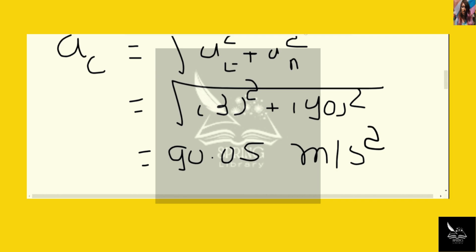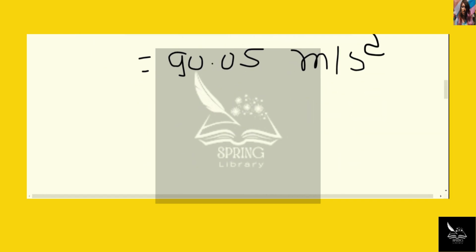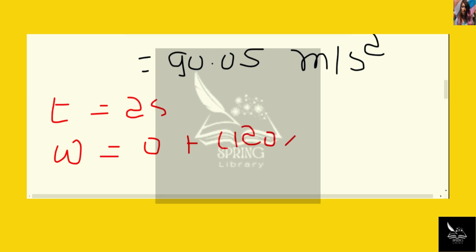Now, let's consider the second case wherever we are having time t equal to 2 seconds. So in that case, omega will be, again we are going to use the same formula, omega 0, that is 0, plus alpha t, that means alpha is 120 and t is 2 in our case. So omega will be 240 radian per second.